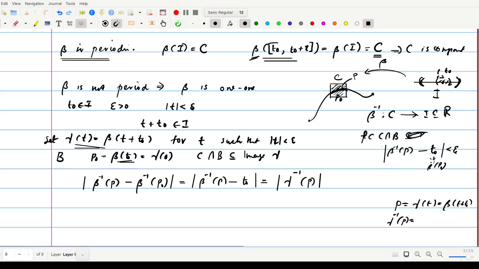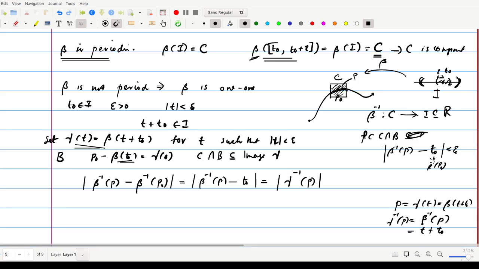Gamma inverse of P is equal to T, that is the gamma inverse of this quantity is equal to T minus T naught. So this is same as beta inverse of P, minus beta inverse of P naught as well. And beta inverse of P is nothing but T plus T naught.